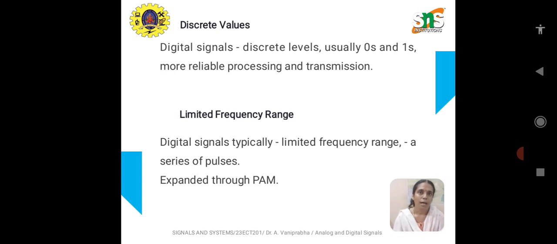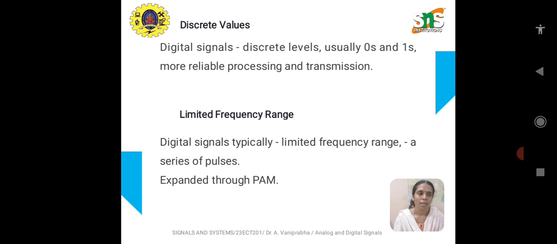Discrete values. All digital signals possess two levels only. One is higher level and another one is lower level. Usually these levels are represented in the form of zeros and ones. And since this includes only two levels, it is easier for processing and also for transmission. Also, this is immune to noise. Therefore, it is able to produce a reliable transmission.